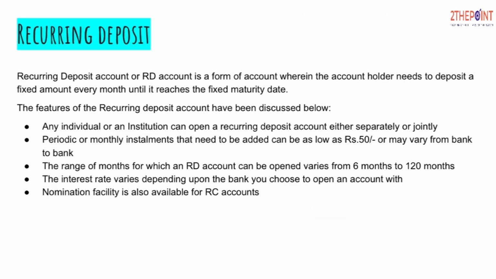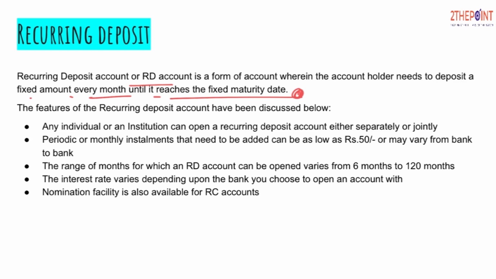Moving on to the next and the last account, the recurring deposit account. Recurring deposit account, or RD, is a form of account where the account holder needs to deposit a fixed amount every month until it reaches the fixed maturity date. So recurring, as the name suggests, means which occurs again and again. So here what you do with the bank is you open an account and you choose a plan wherein every month you have to deposit a fixed amount of money.